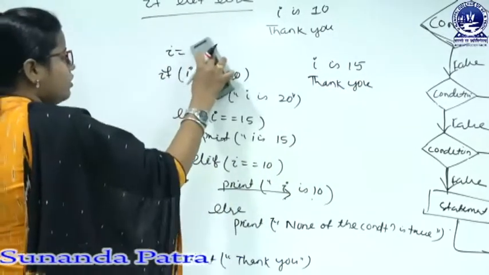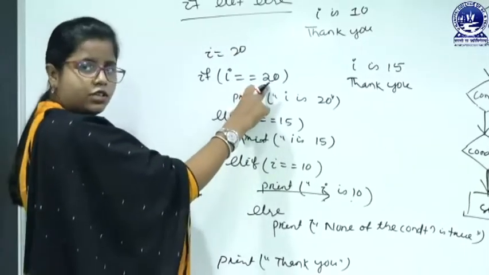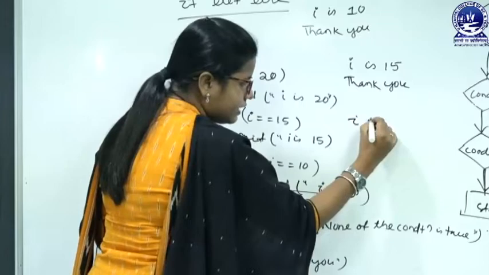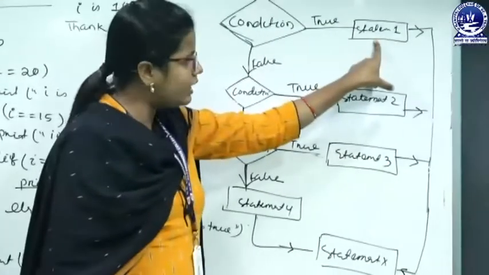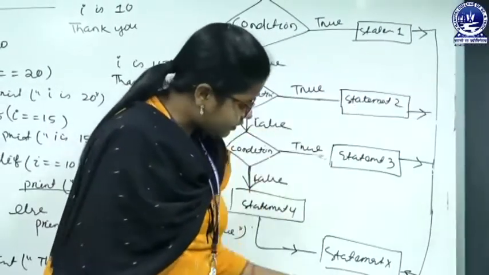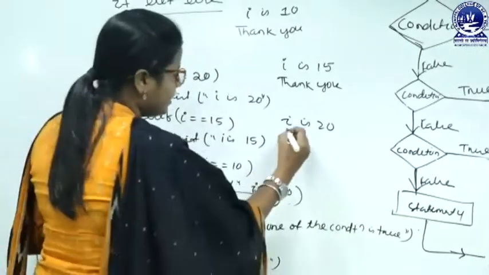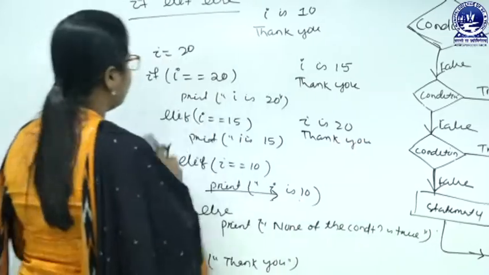Again change the value, suppose I is 20. So 20 is 20, true. The true block will get executed, that is "I is 20", which means statement 1 will get executed, and after that we have to execute the statement X, that is "thank you." So the output is "I is 20" and "thank you."